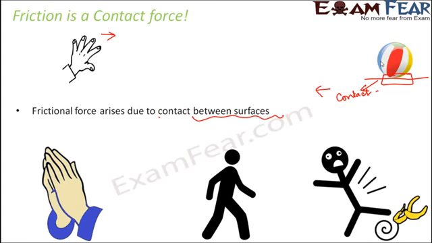For example, when you step over a banana peel, what happens? You tend to slip. That's because it is very slippery. If you look at the skin of banana, it is very slippery, and therefore the frictional force is very less between your feet and the banana peel. Therefore the friction is less, and therefore you tend to fall. So we are able to walk, we are able to run because of the presence of frictional force. So frictional force exists due to contact between surfaces, and therefore it is a contact force.